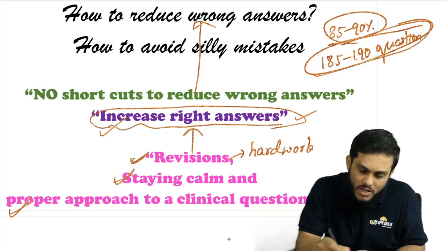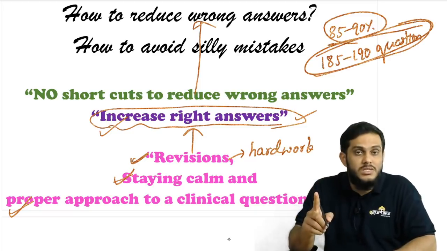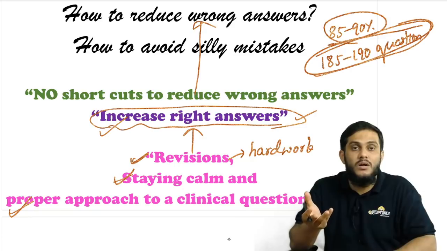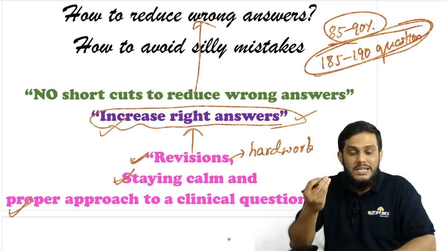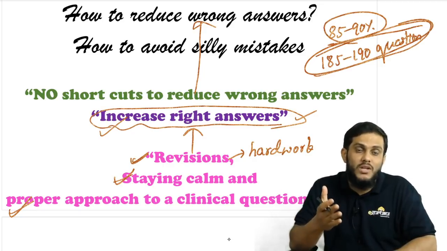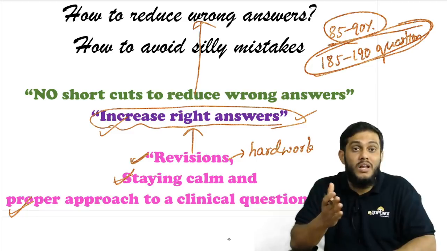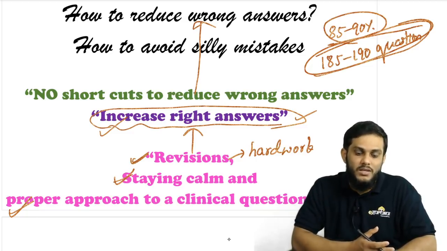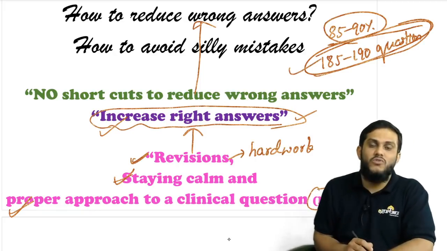Keep this target. You have to answer 185 to 190 questions. And obviously, sir, what if 140 are right and 45 to 50 are wrong? I know that 45 to 50 will be wrong, but if you reduce, what will happen? Like I said, wrong answers will come down, right answers will also come down. So 140 will become 130. That's why I think this is the ideal number of questions to attempt.